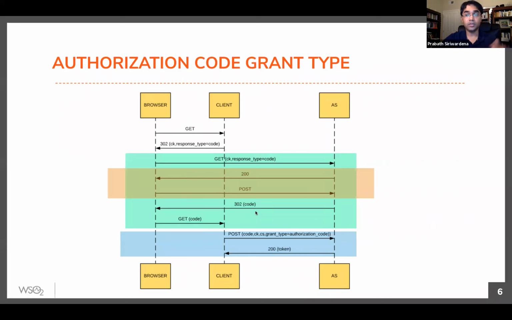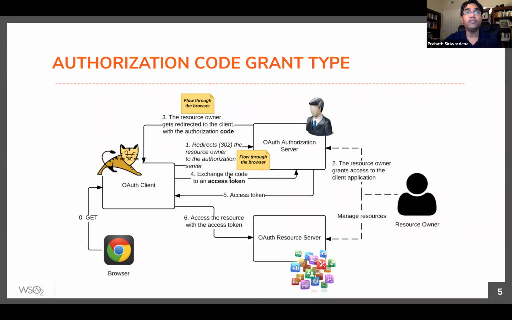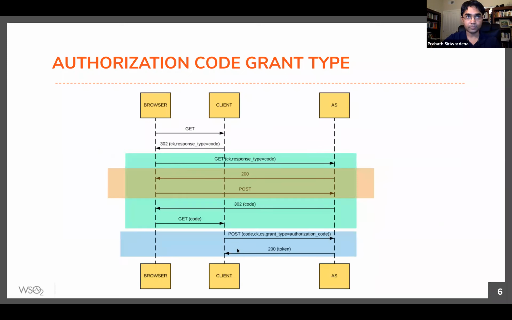Then, it's the same thing we discussed before in a different view, right? The grant type here is only from step 1 to step 5, right? So number 6 is not in the grant type, right? So grant type only talks about how a client application gets a token from the end user. So once you have the grant type, that's it. How you access the resource, it's outside the OAuth grant type. So then again, it's common across all the grant types. You get the access token, you add that to the authorization header, and then you invoke the API, right? It's common across all the grant types.